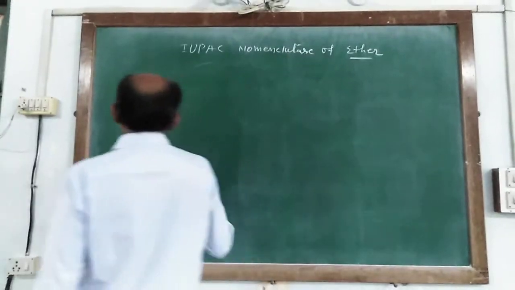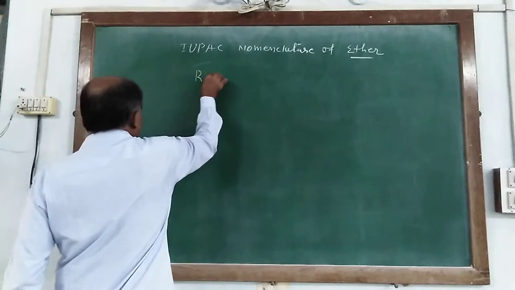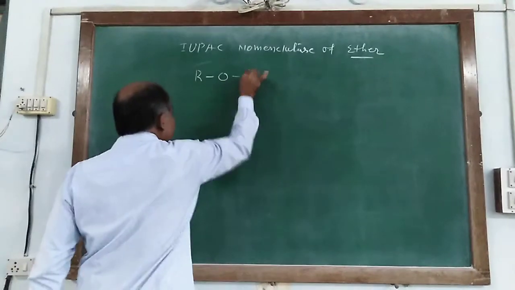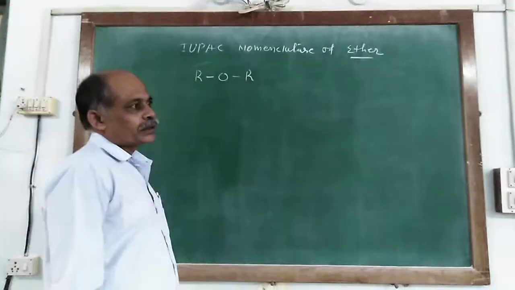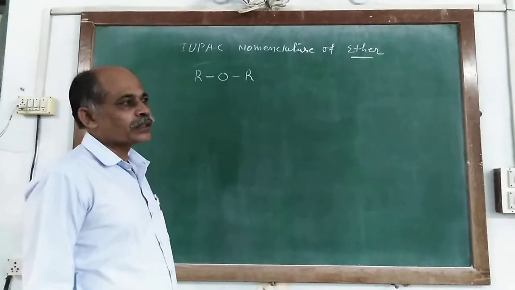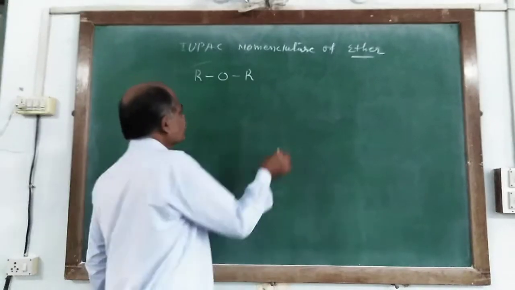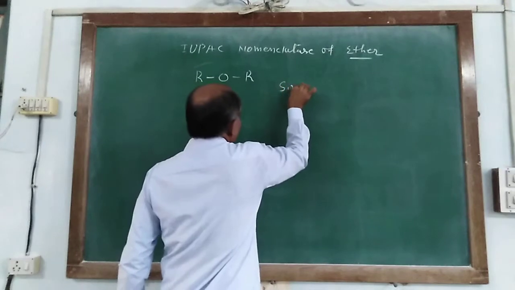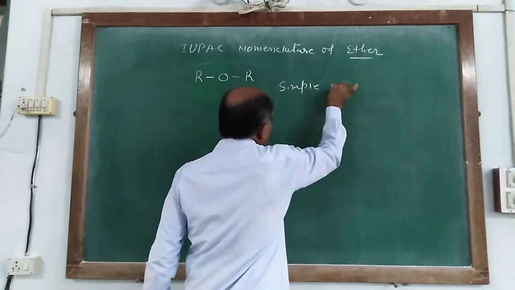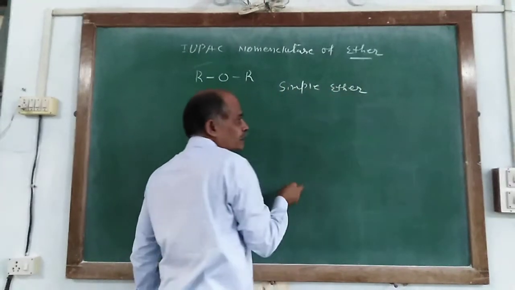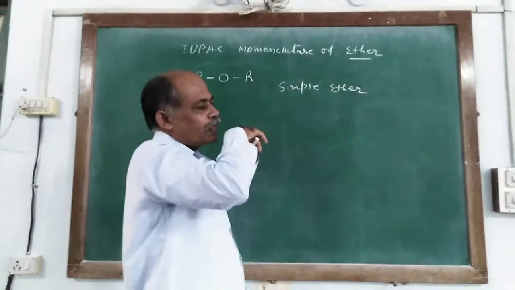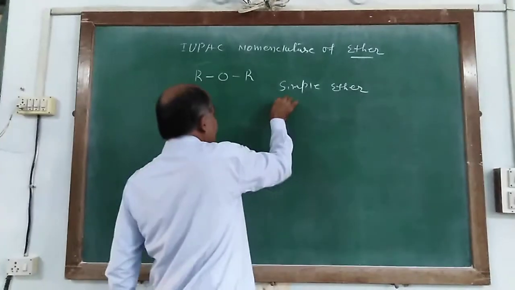So ether groups are expressed as ROR. There are two types of ether. One is simple ether and another is mixed ether.